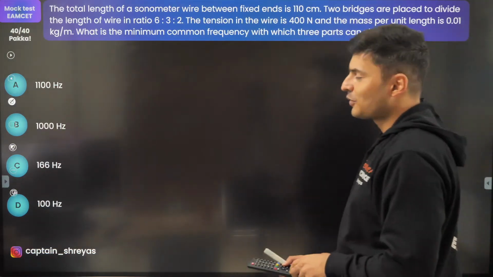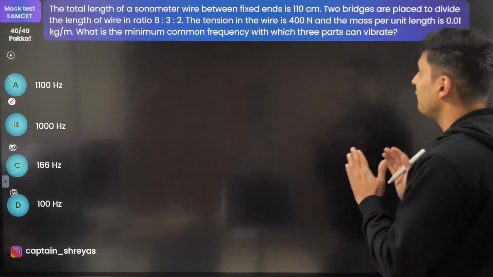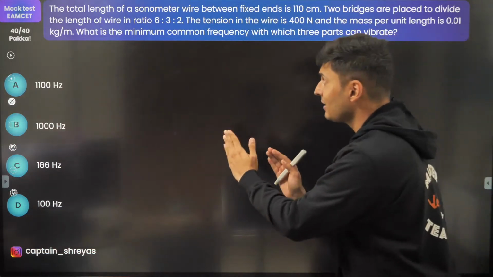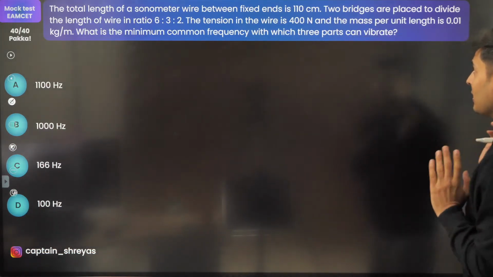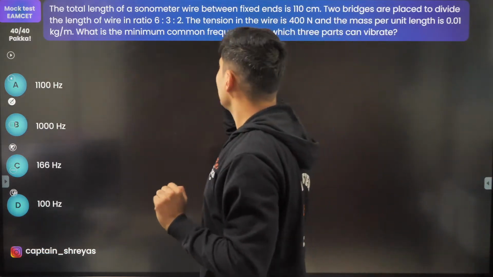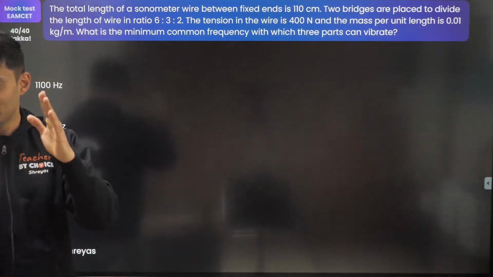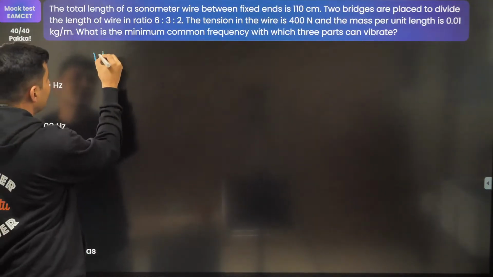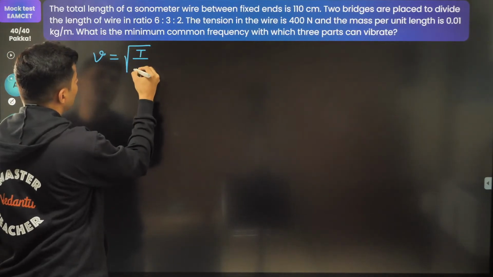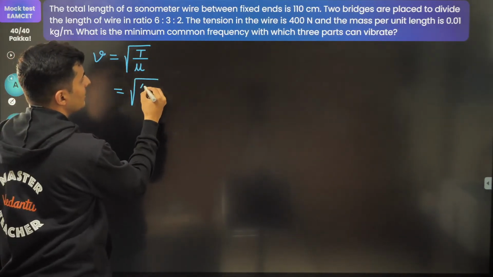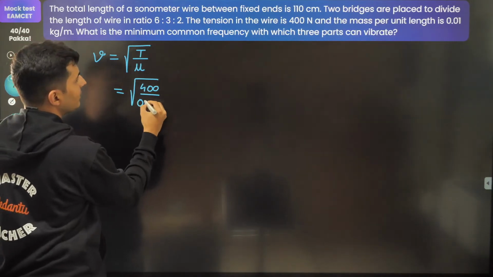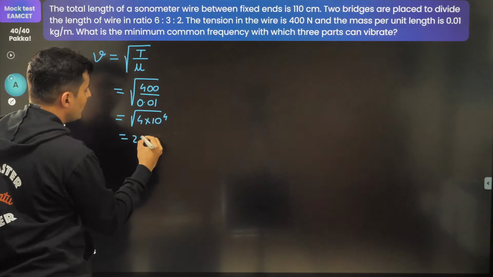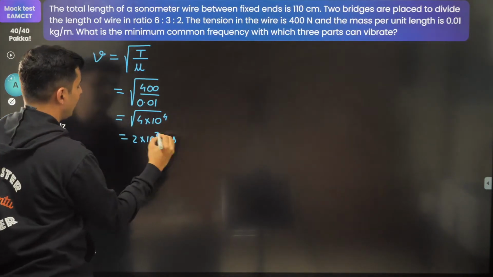The total length of a sonometer wire between fixed ends is 110. Two bridges are placed to divide the wire in the ratio of 6:3:2. Tension is given, mass per unit length given. What is the common frequency? Let's try to do this. First of all, since tension and mass per unit length is given, the first thing I will think of is the root of T by mu, which is the speed. Tension is 400, mass per unit length is 0.01. So this is root of 4 into 10 to the power 4, which is 2 into 10 to the power 2 meters per second. This is the speed.